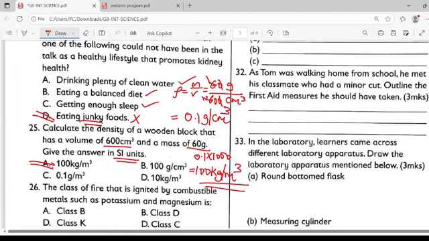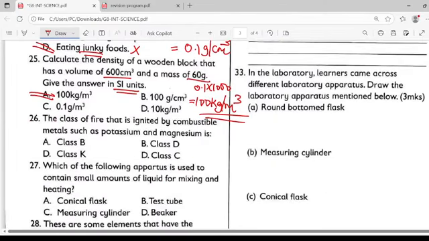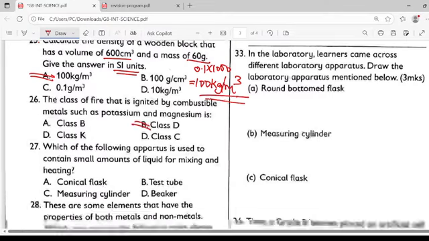Let's have a look at question number 26. The class of fire that is ignited by combustible metals such as potassium and magnesium is, potassium and magnesium, that should be class D for dog. Class D. That is choice B now in our case.